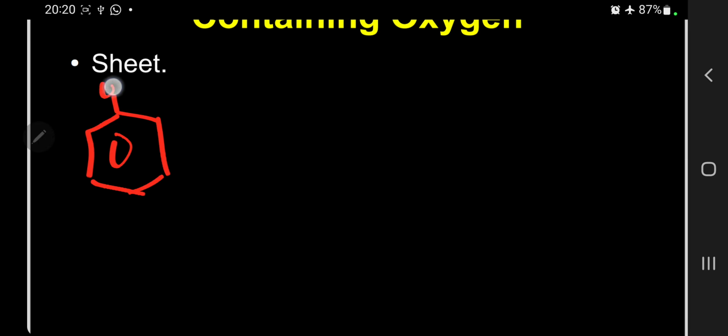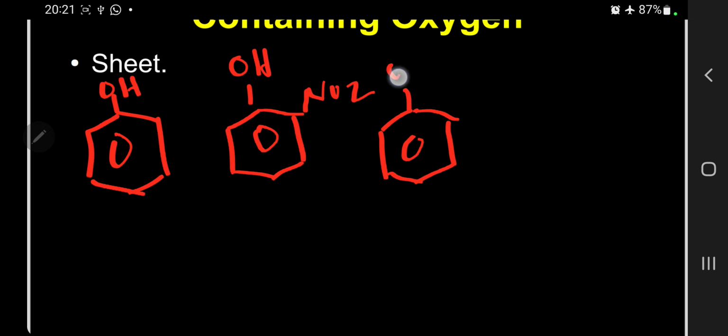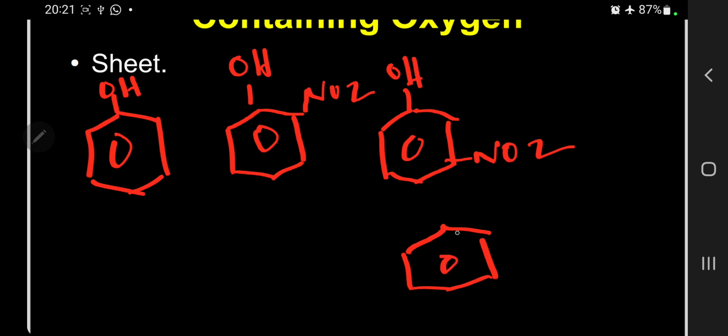One is phenol. This is orthonitrophenol. This is metanitrophenol. And finally, paranitrophenol.